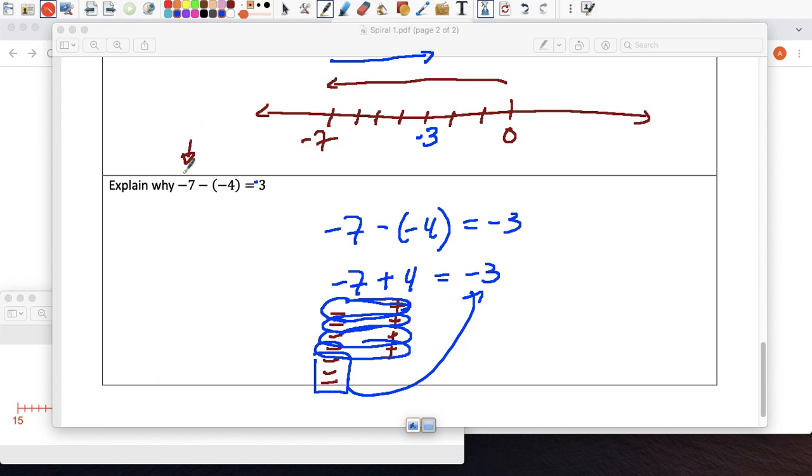Okay, that's your spiral. Very short in a way. It will get longer.